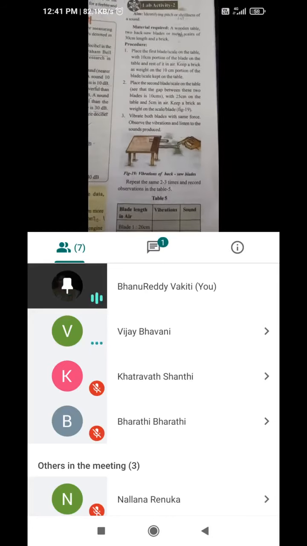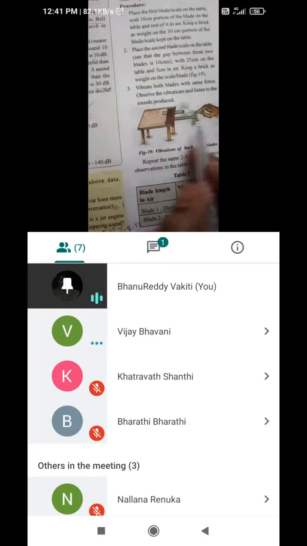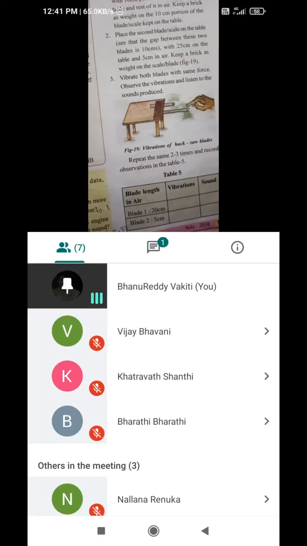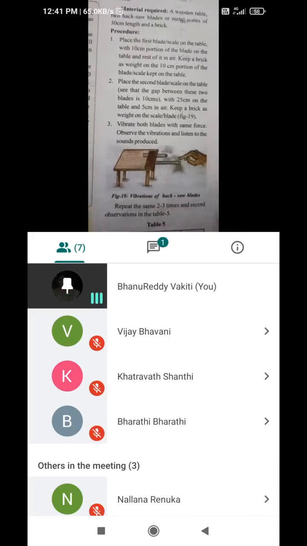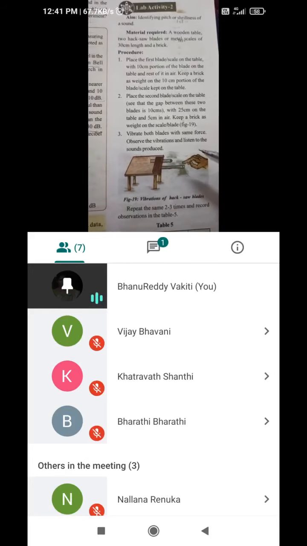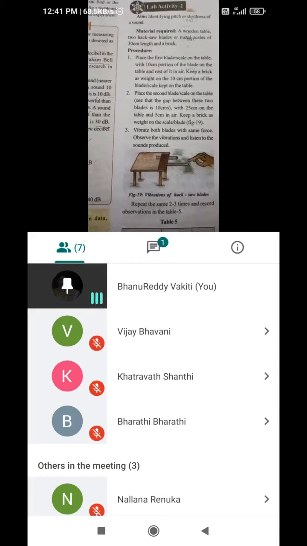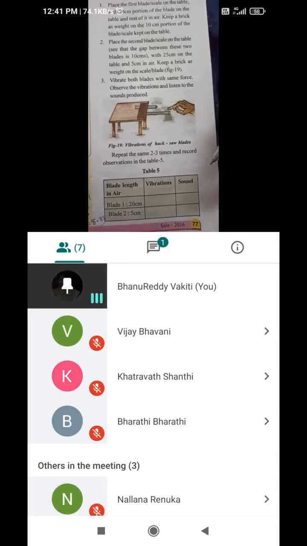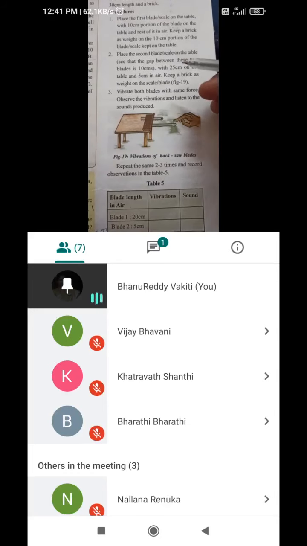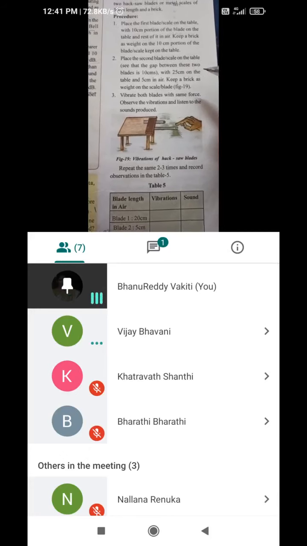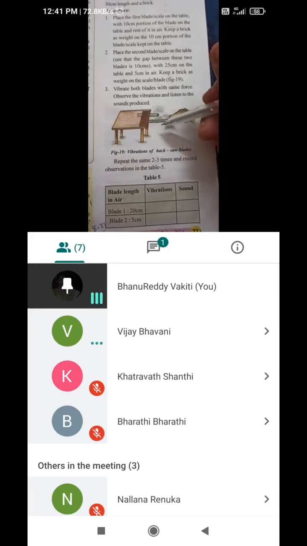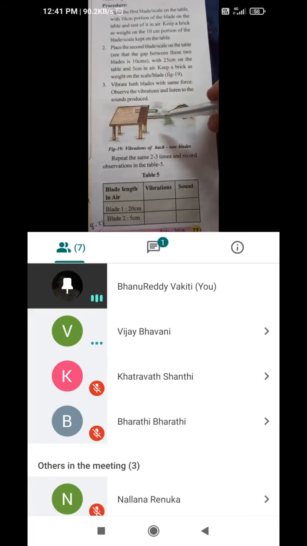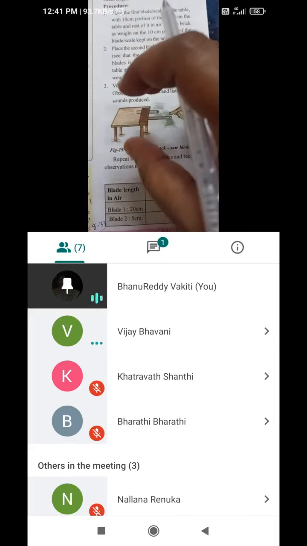Next year one more activity they done. 2 blades and length of the object here small. లోపలికి పెట్టాడు, ఇక్కడ బయటికి పెట్టండి అన్న. Yes, vibrate the blades with same force. We are applying same force. Here we are understanding the shrillness of sound. సో ఈ రెండిట్లలో ఎక్కువ సౌండ్ ఏదానికి వస్తుంది నాన్న? యాక్సా బ్లేడ్. సో అబ్జర్వ్ ద వైబ్రేషన్స్. 10 centimeters table gap between the two blades is 10 centimeters we need to take, and with 25 centimeter on the table and 5 centimeter in the air one, and keep a brick on that, keep a brick afterwards.